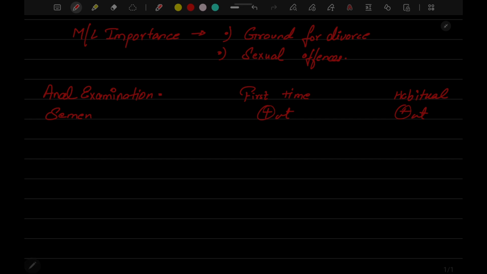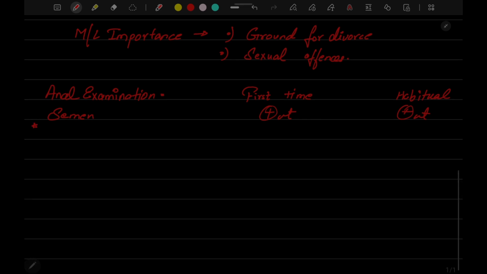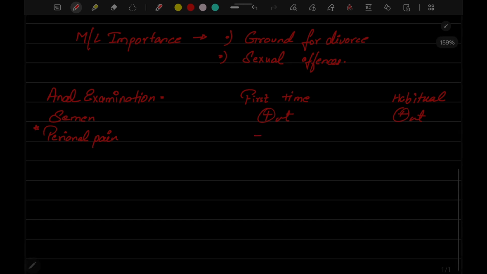A very, very important point: perianal pain. If the girl has done it for the first time, the perianal pain would be severe. It will be present, but in habitual it will not be present.